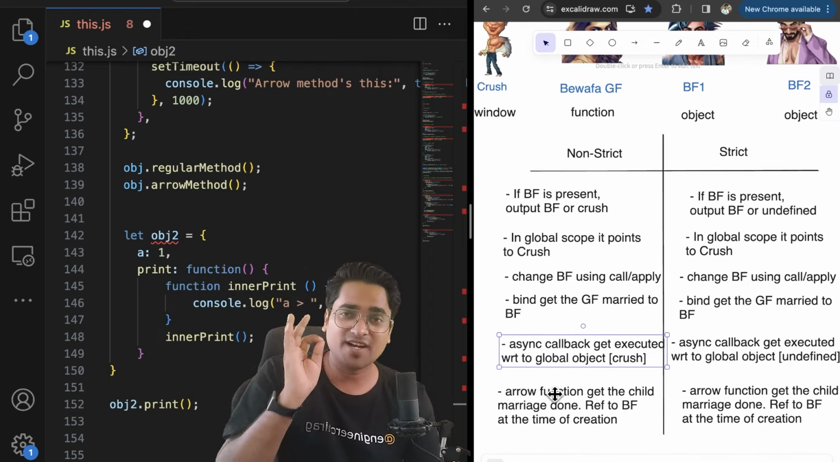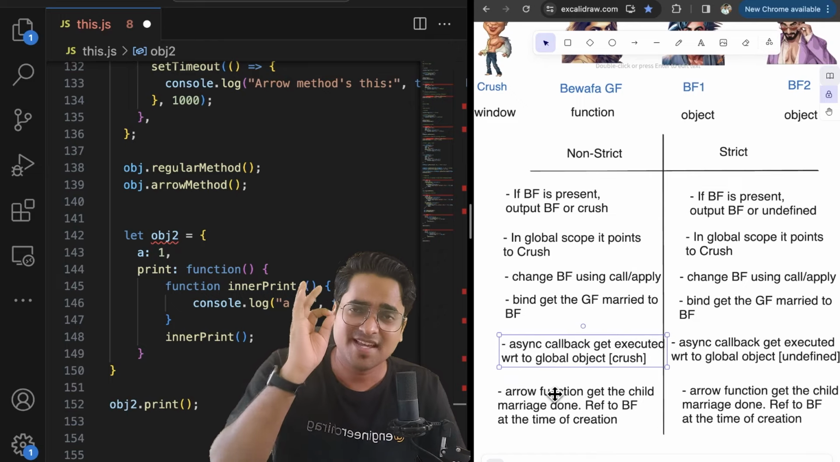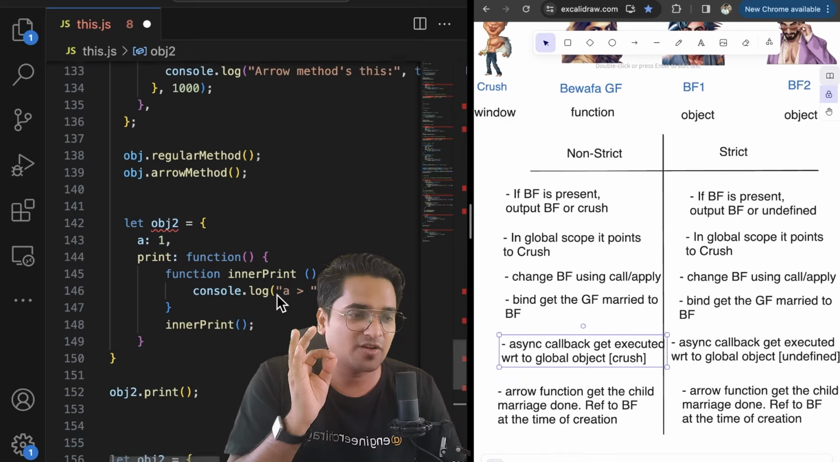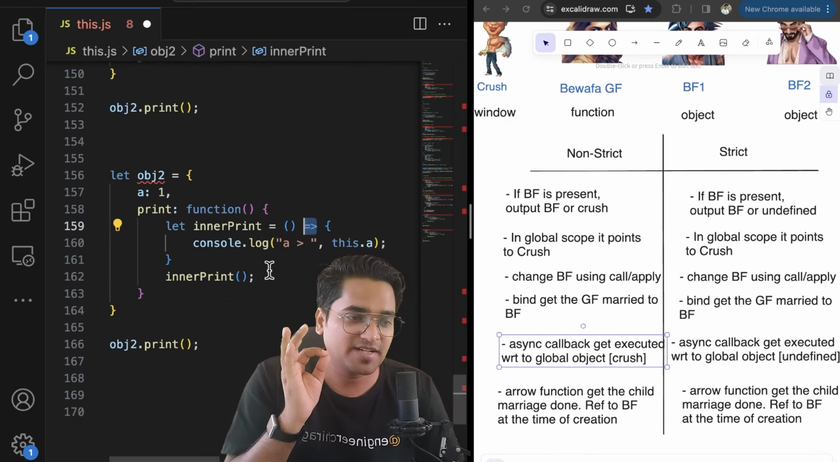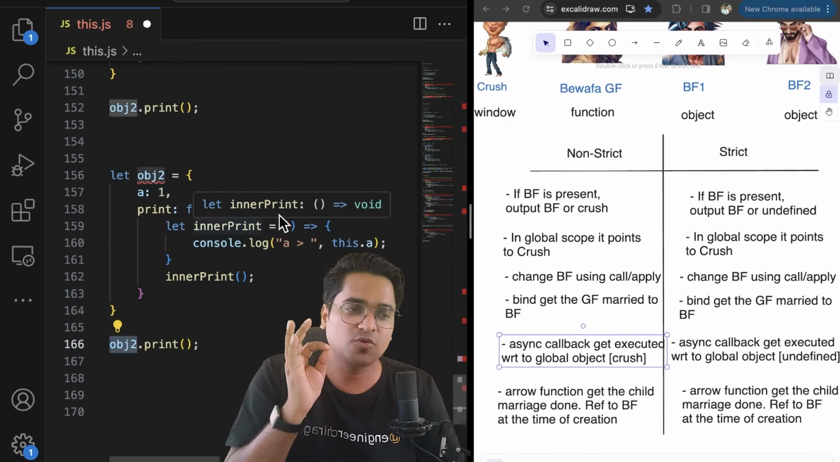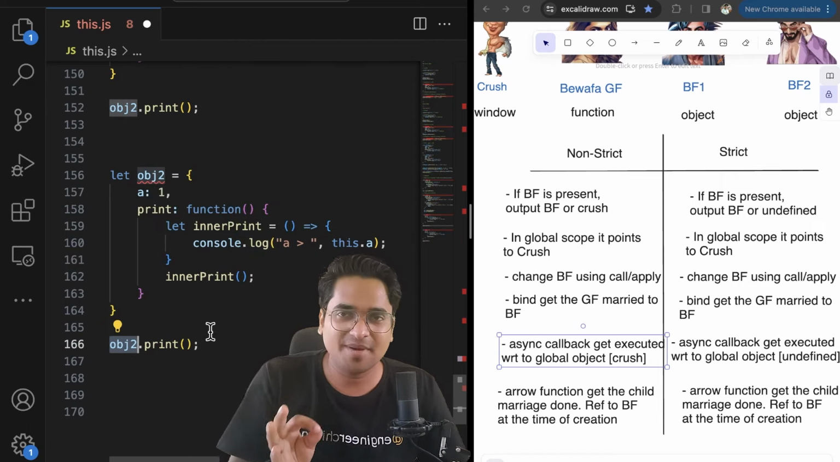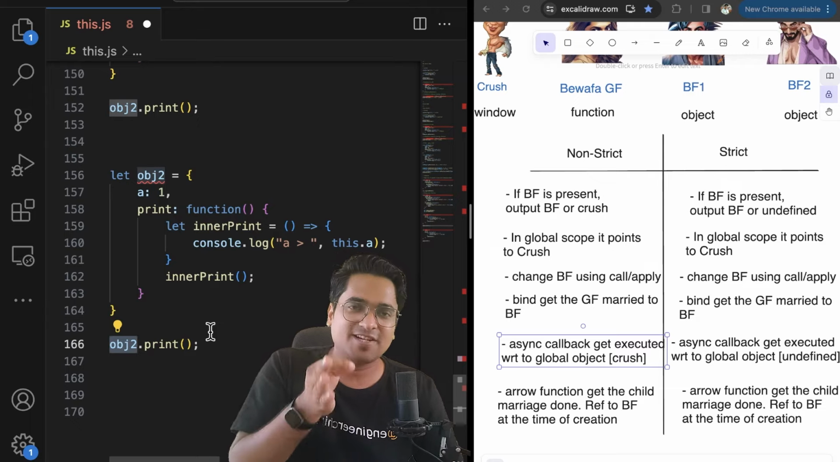An arrow function helps you get the child marriage done. Once it is created, at the time of creation, you bind with a particular object. In this case, object 2, with respect to which it was called, it got bound. Now this binding cannot be changed. It is like a marriage, but a marriage at the time of creation instead of execution. That is what we did. I hope you love the story. You will remember this. Now go and crack any of your interviews. Wherever you see this in your code or in the interview, just rock it.